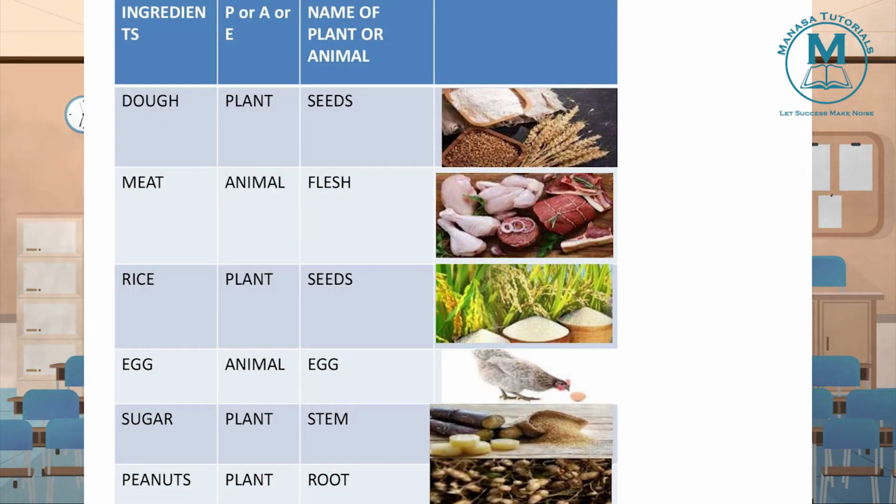Next thing, peanuts. From which part? Means what? It is coming from plant or animal? Plant is the source of peanut and it comes from the roots of the plant. So from there we get peanuts. Peanuts are nothing but what? Groundnuts, isn't it? So we get groundnuts from roots of the plant.